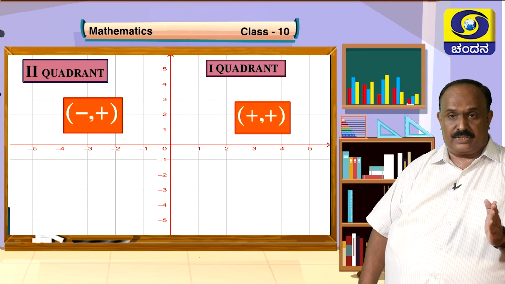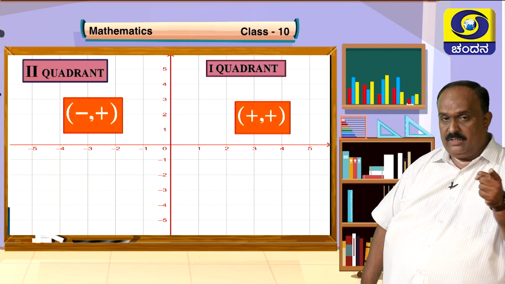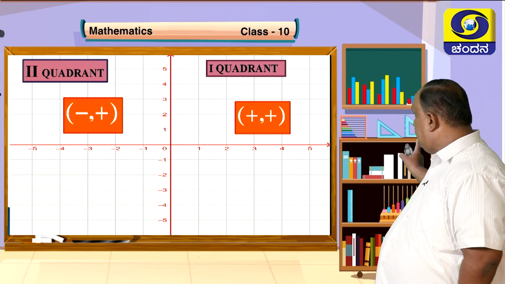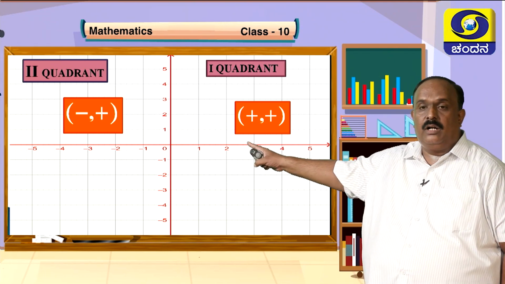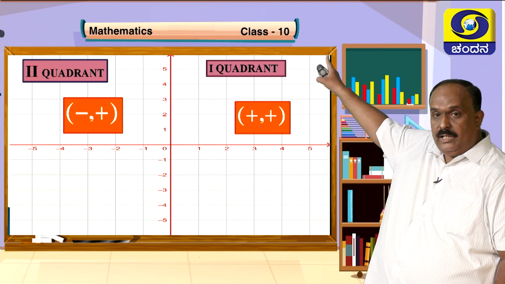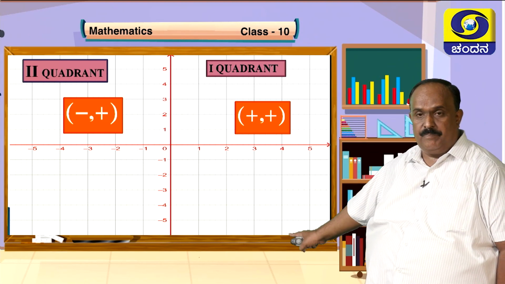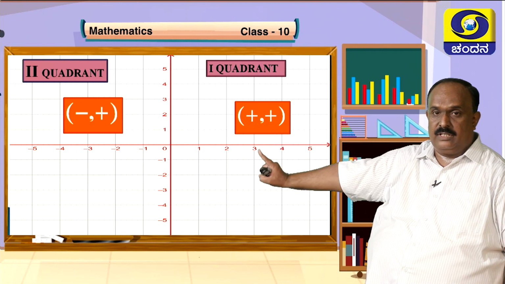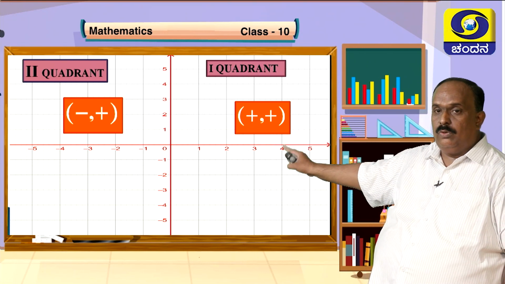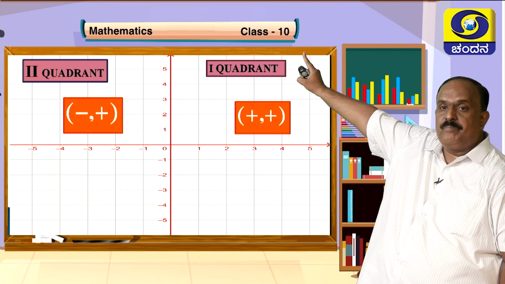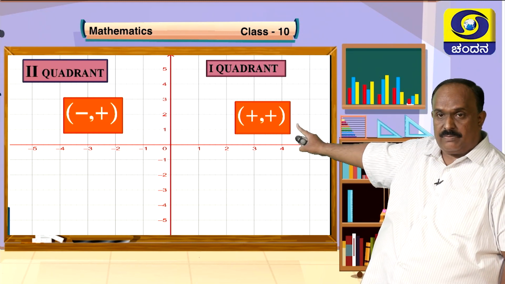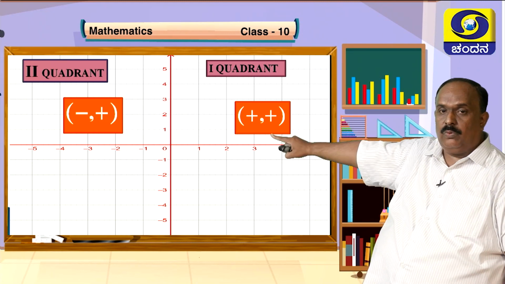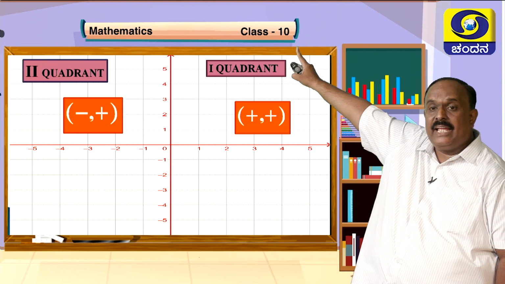The x-axis is called X O X dash, and the y-axis is called Y O Y dash. The second quadrant is known as the X dash O Y plane. Coming to the first quadrant, it is the X O Y plane.